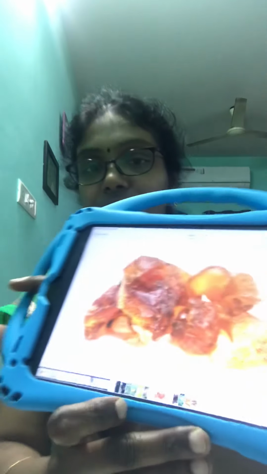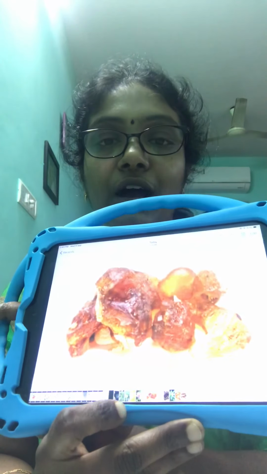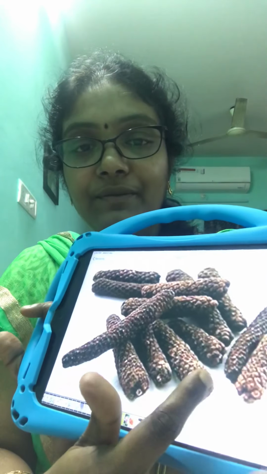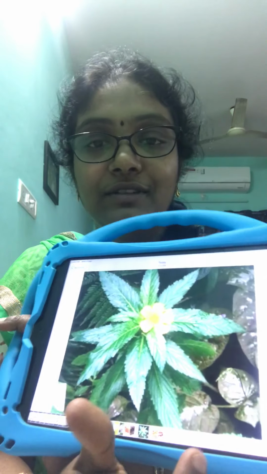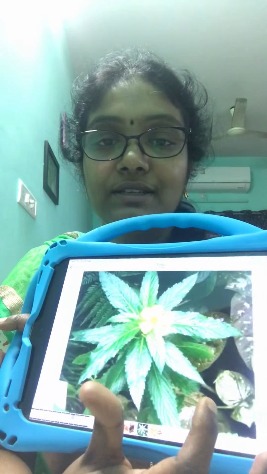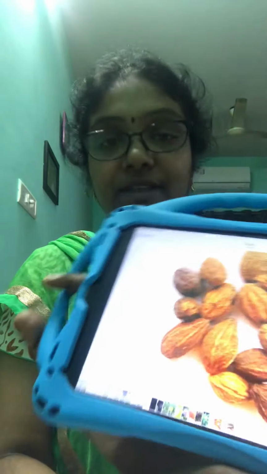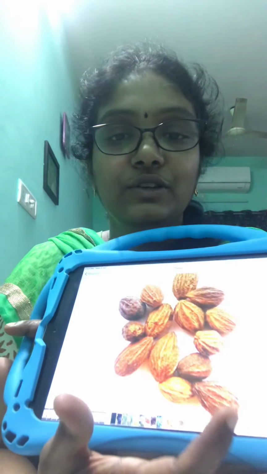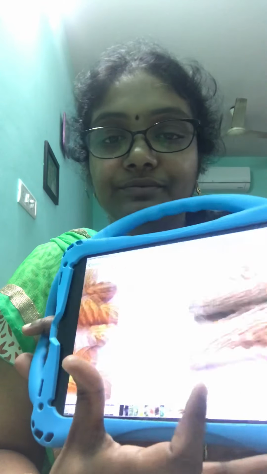Let me show you those one more time. This is Gugul. This is used for heart problems, cardiac problems. Next, this is Pippali and Damiana. These are for stomach problems, ulcers, indigestion, etc. And next to this is Haritaki, which is used for joint pains.